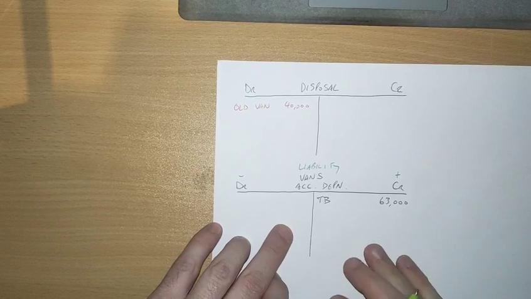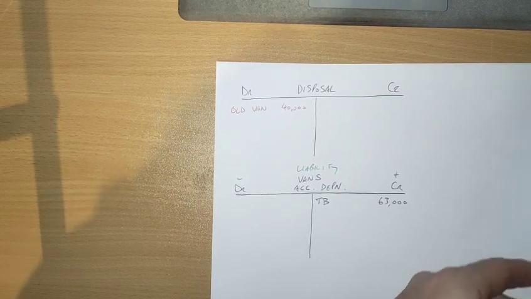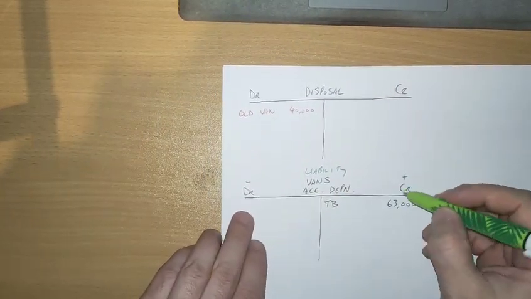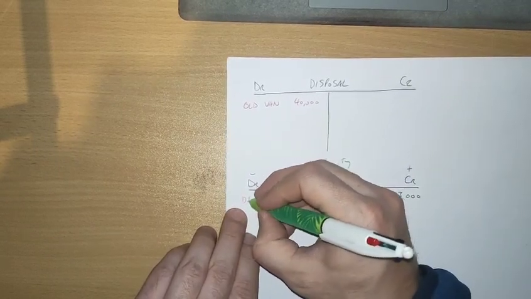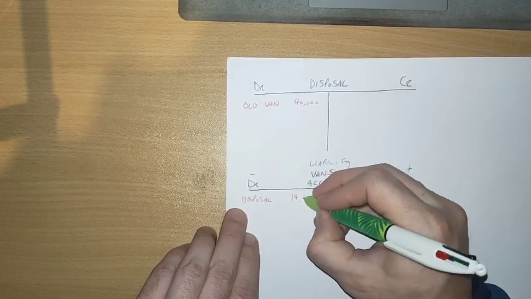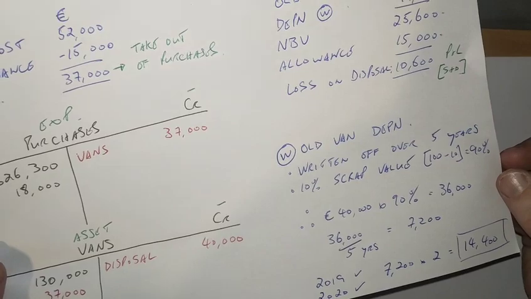Now, as I said, we're getting rid of the depreciation on this account. So we're going to reduce the accumulated depreciation account here. I'm just going to write disposal, and it's 14,400, as we had in our little workings.